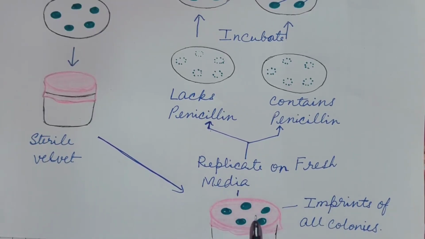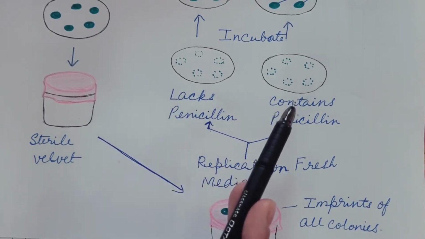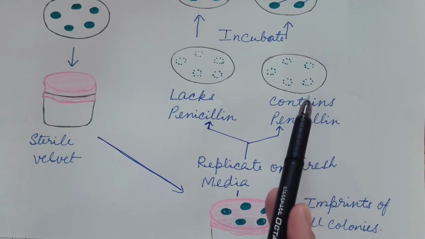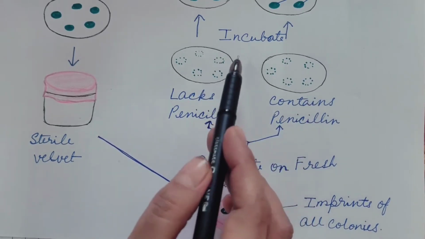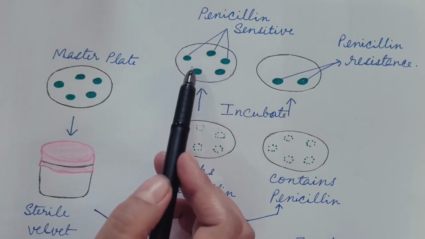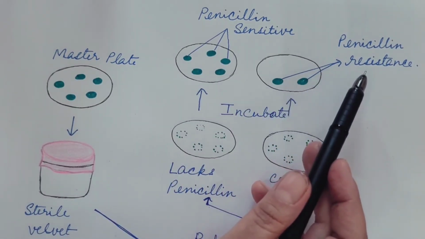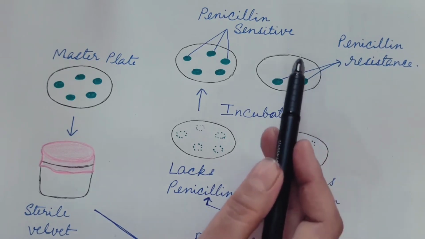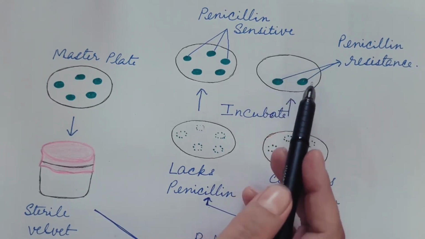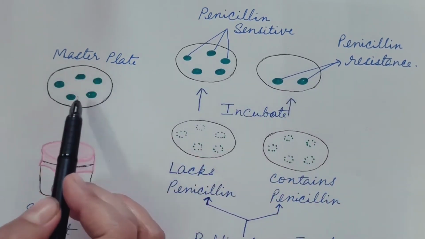Then this is pressed against two fresh media, one which lacks penicillin and the other which contains penicillin. Then these are incubated. So in this medium all the colonies grow. Here only two colonies are growing. These are the penicillin resistant colonies which are able to grow in the presence of the penicillin. Others do not grow if we compare it to the master plate.